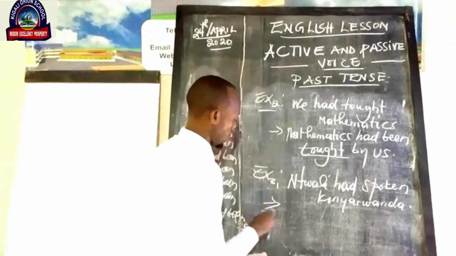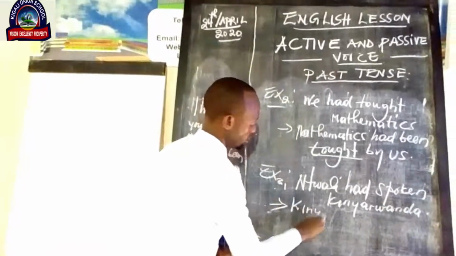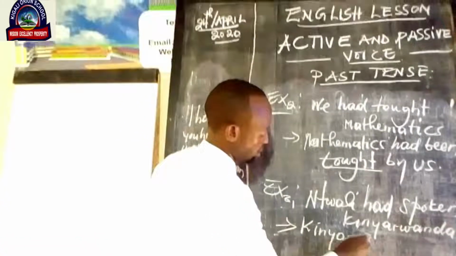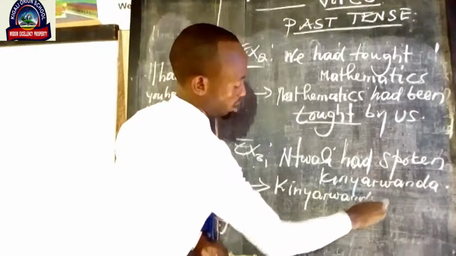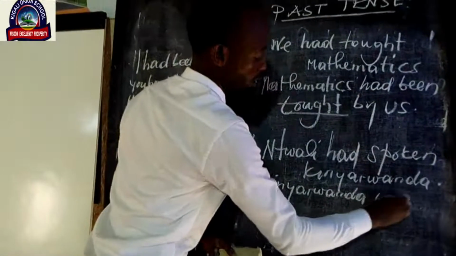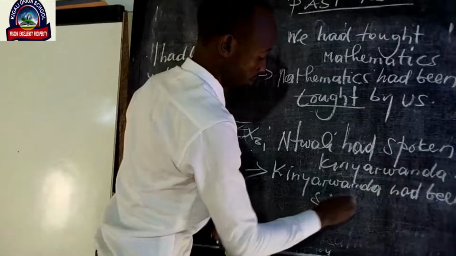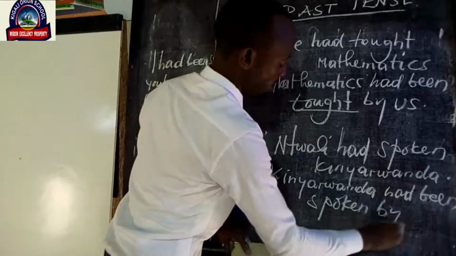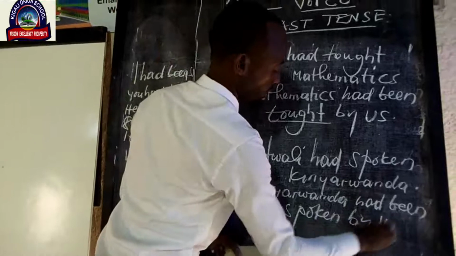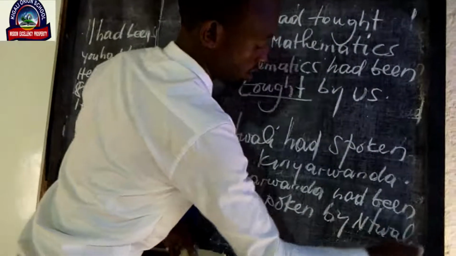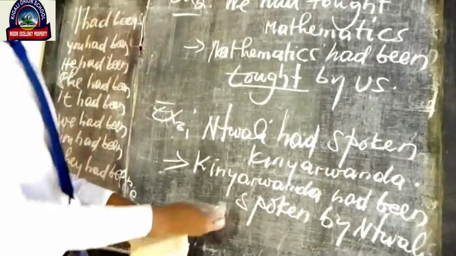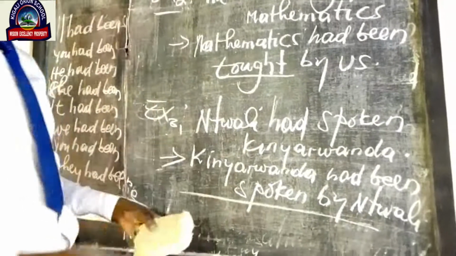So I say that Kinyarwanda had been spoken by Ntwari. That is what we call the passive voice of this sentence.